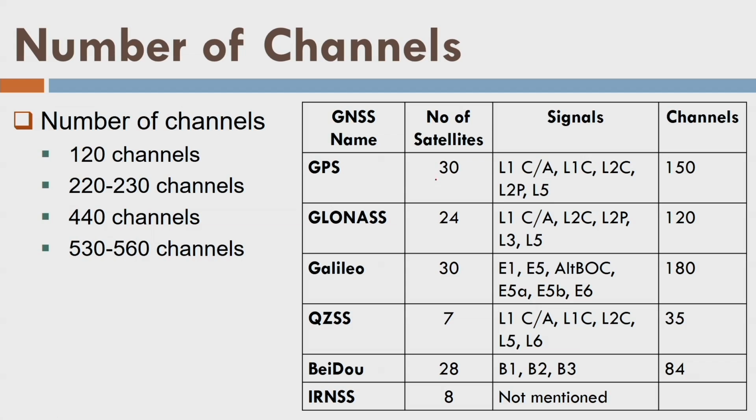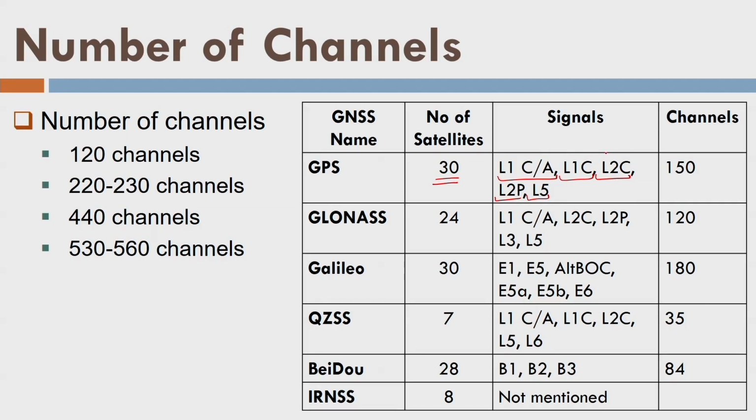If I take the number of satellites, say 30 for GPS, and all these signals, L1CA, L1C, L2C, L2P, and L5, right? They are available for the civilians. So we have 5 signals and 30 satellites. Each satellite is transmitting signals on these 5 frequencies and codes, so 30 into 5, 150.